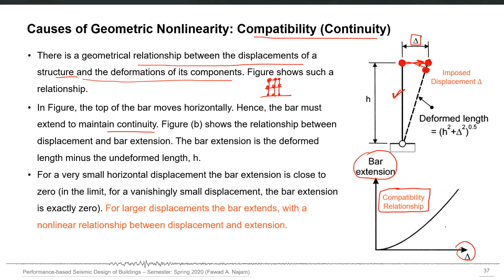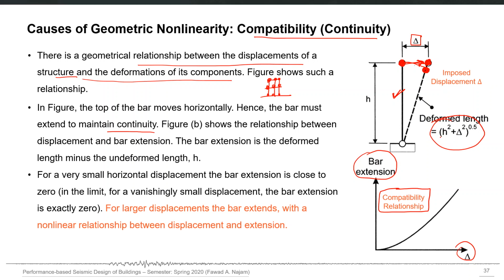It is, you can say, a direct relationship, but it is a non-linear relationship. And this is also one cause of geometric nonlinearity, because the actual relationship, if we consider it, will make all of our calculations nonlinear. So the deformed length, because of the translational delta, will now be this one. It will become a right triangle, and then you can calculate the length of this dotted line. So now you have a modified length which has a square in it and then a square root, you know that, and therefore all the calculations will become nonlinear.